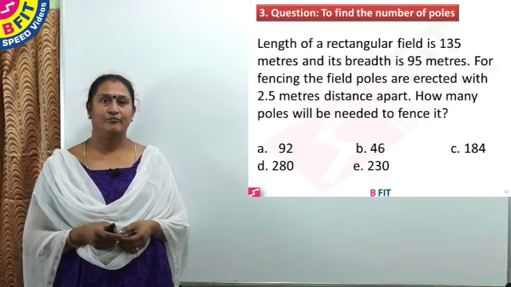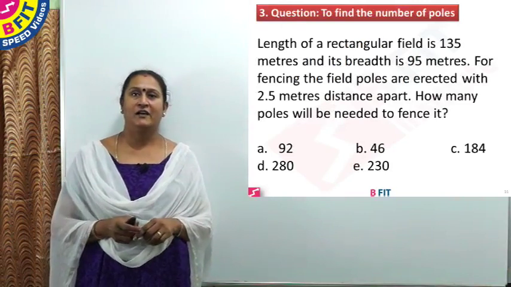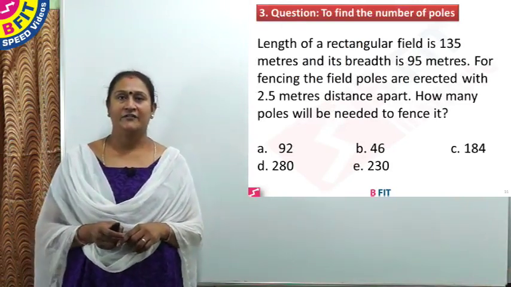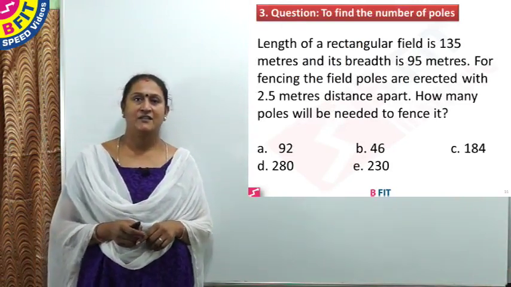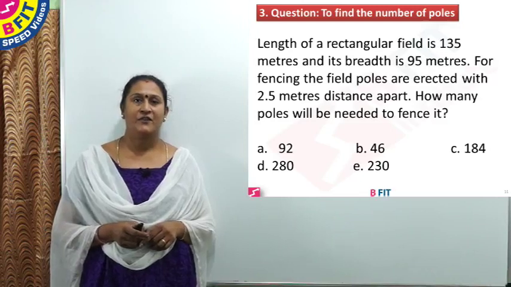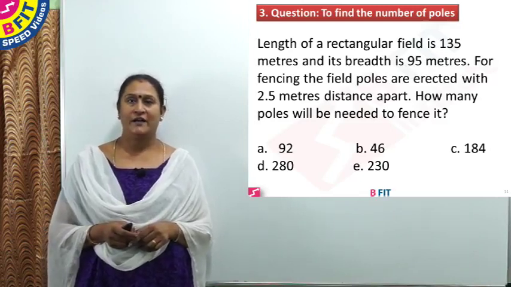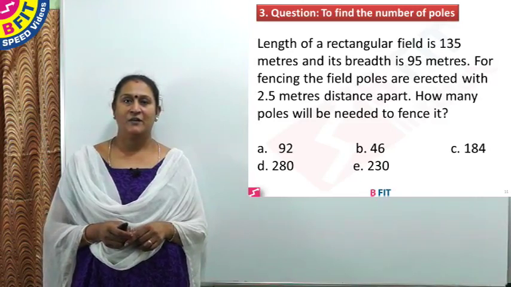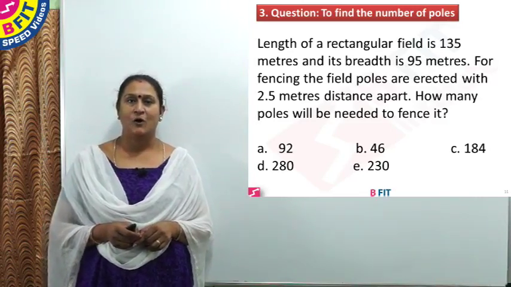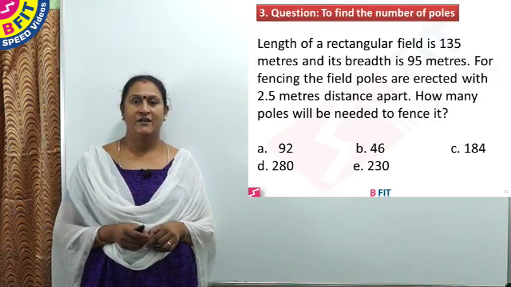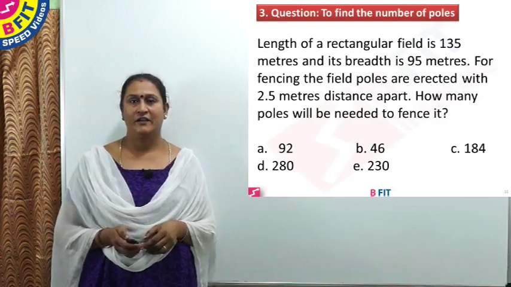Question number 3. Length of a rectangular field is 135 meters and its breadth is 95 meters. For fencing the field, poles are erected with 2.5 meters distance apart. How many poles will be needed to fence it? So we'll see the working.